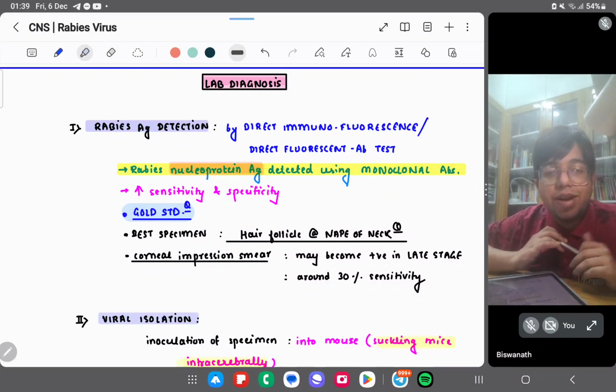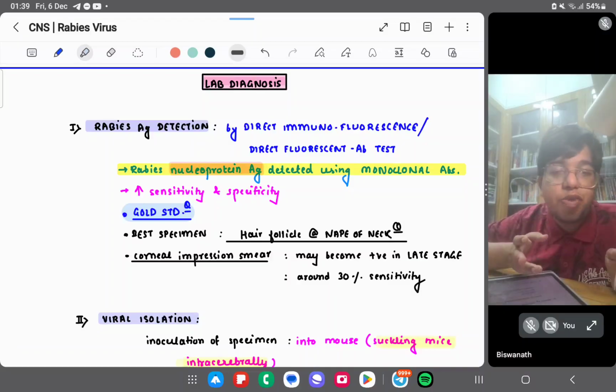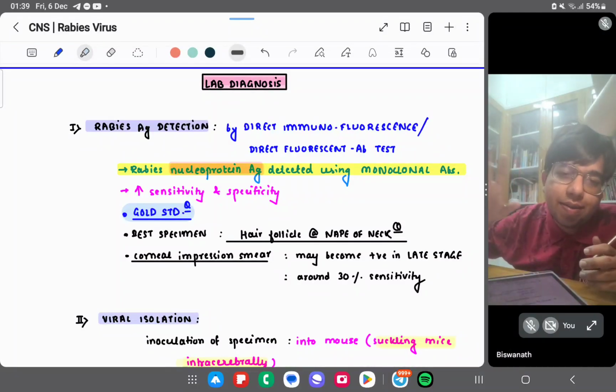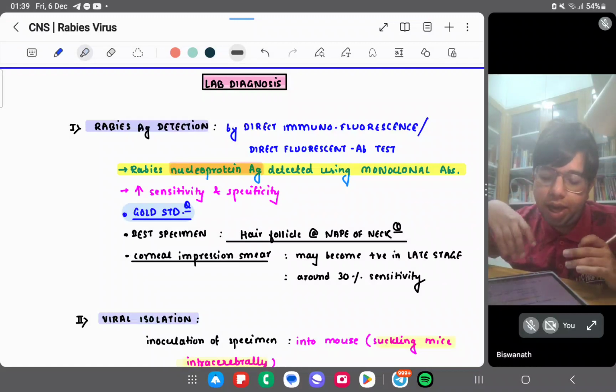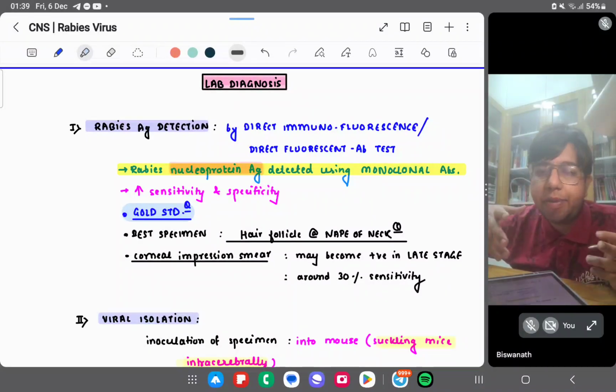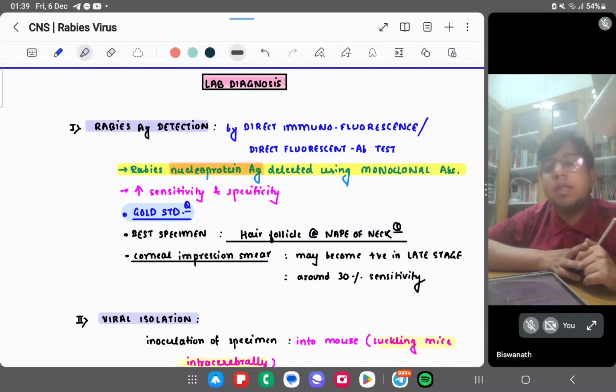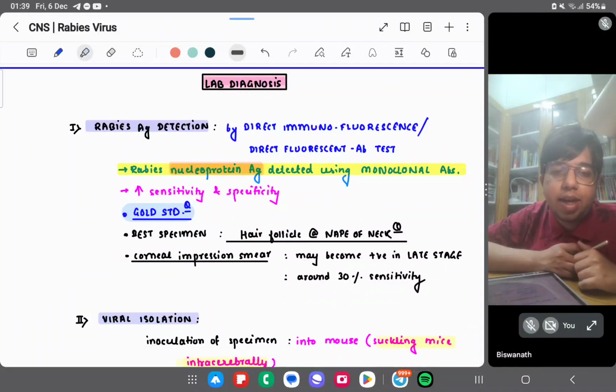From the microbiology point of view, you can say that lab diagnosis is important, but you have to write it in the questions, right? But do you think practically you'll be doing an antigen detection in a person coming with rabies? No, right? Because the person will start behaving like a rabid person, so you can diagnose it clinically. You can just take a history of a bite. You don't have to do an antigen detection to confirm it.